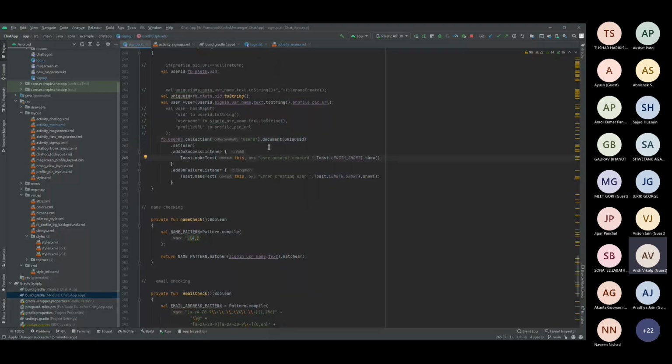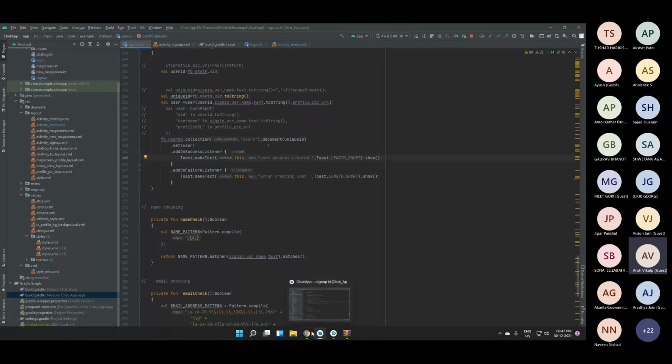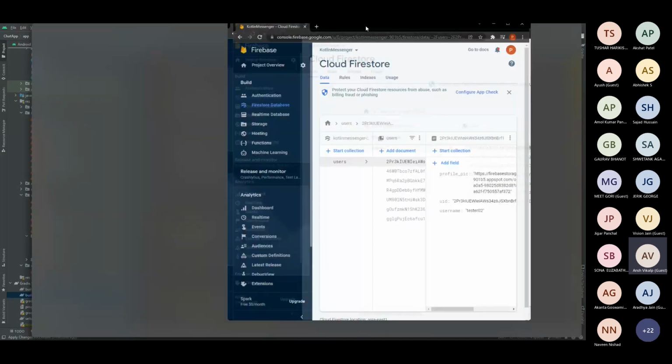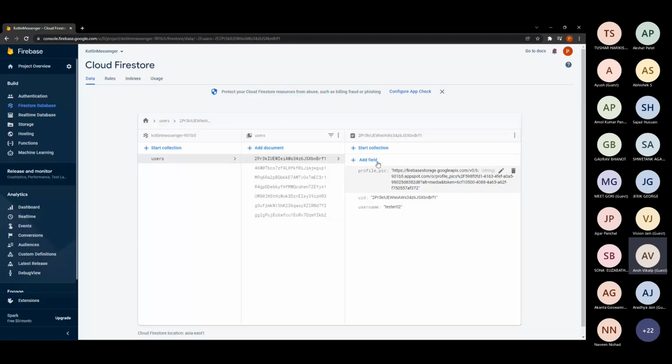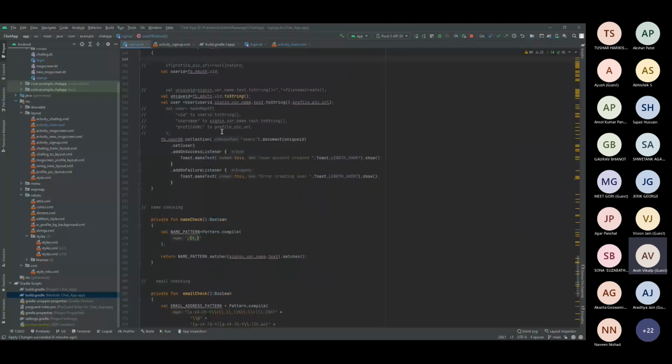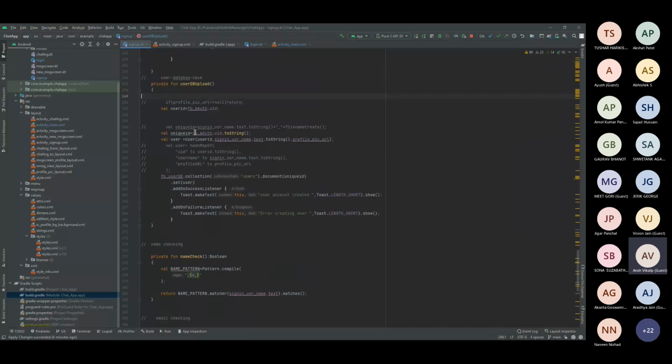And after that, I have to set the properties. This user has these particular properties, these fields, I'm talking about this field. In order to set this, there is a function known as dot set. I just have to use dot set and the user, that's all. So your particular user is created in this way.